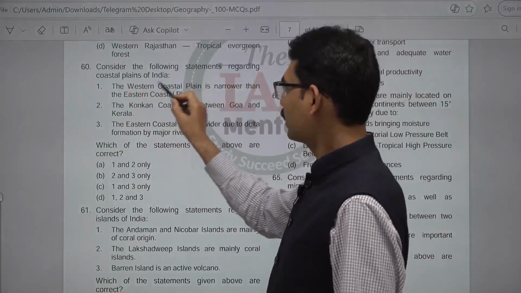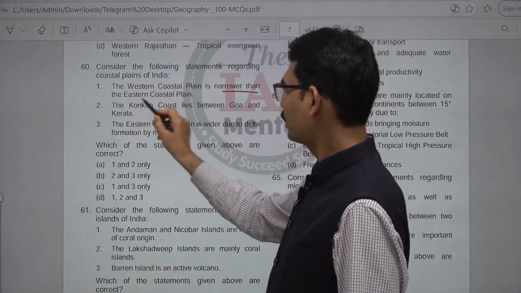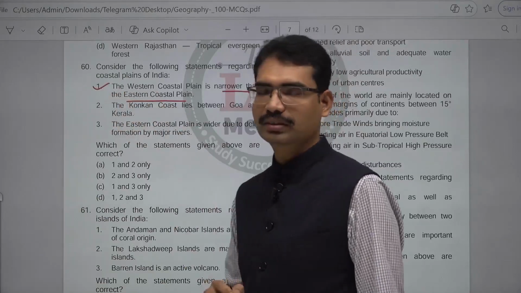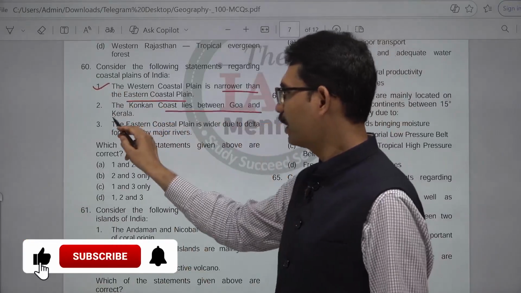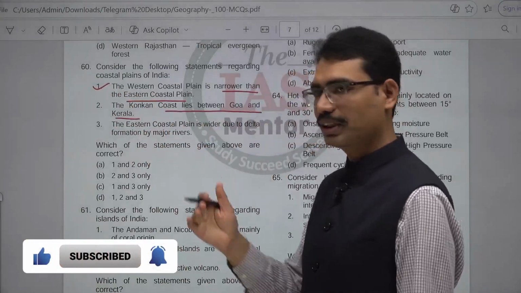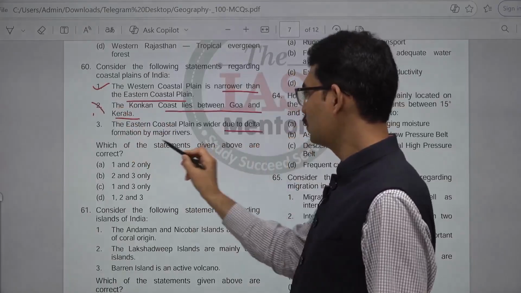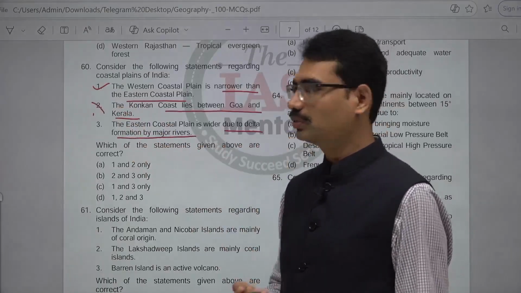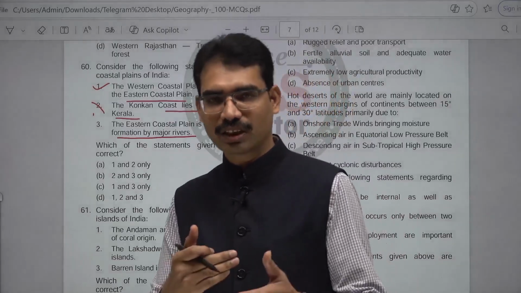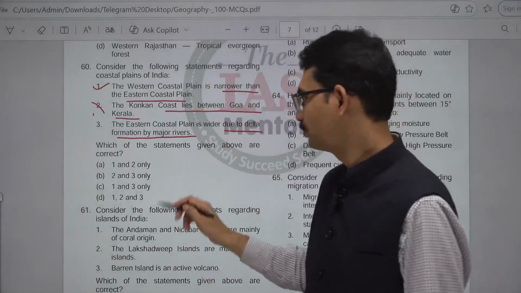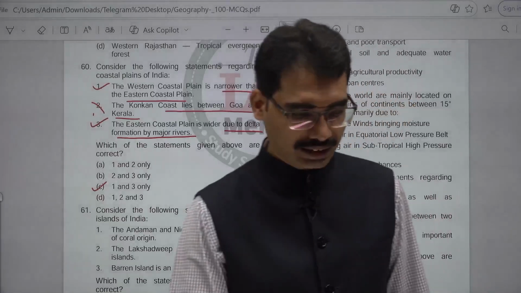Consider the following statements regarding coastal plains of India. The western coastal plain is narrower than the eastern coastal plain. Correct one. It's a very short coastal area. Konkan coast lies between Goa and Kerala. No, it is above that, Maharashtra, Goa. The eastern coastal plain is wider due to delta formation by major rivers. True. On the west side, rivers do not form deltas because they do not have that much space. The length is very short. 1 and 3. 60th, C is the answer. Next question.